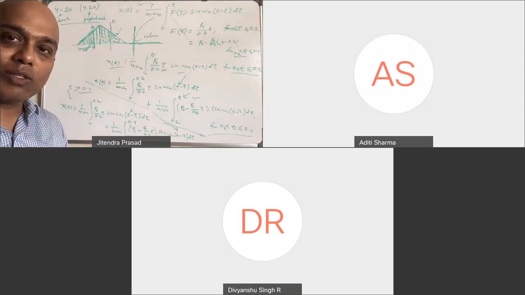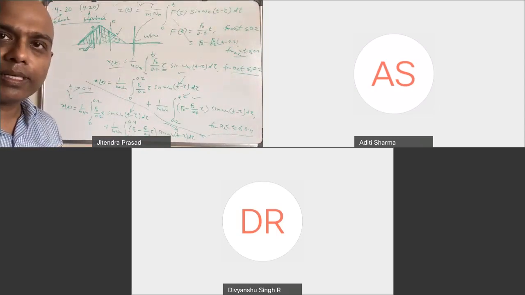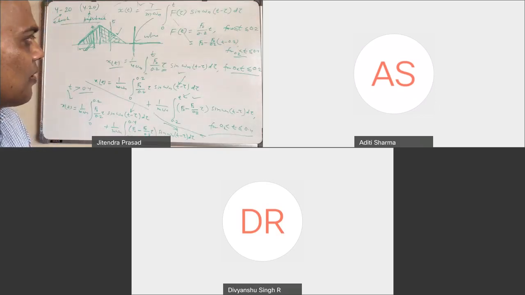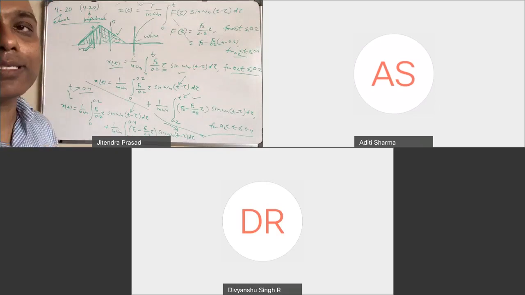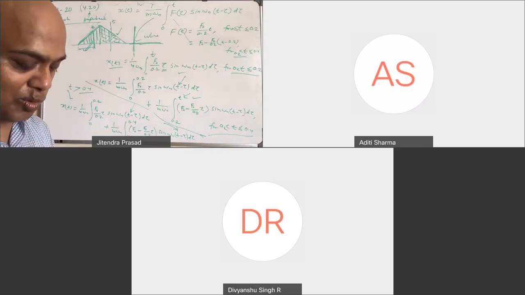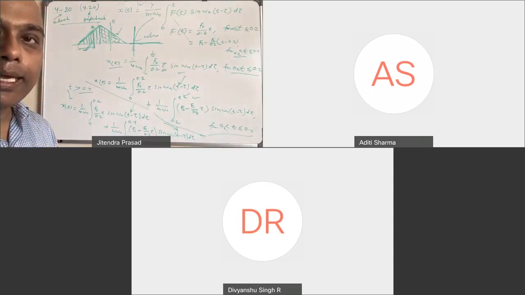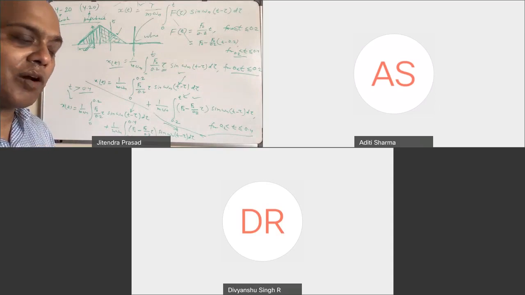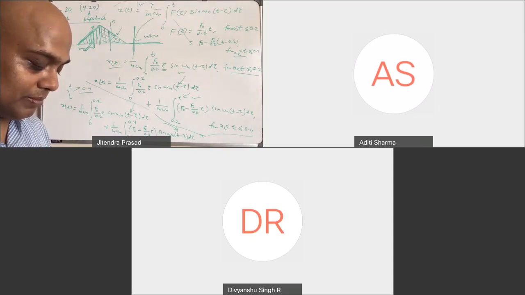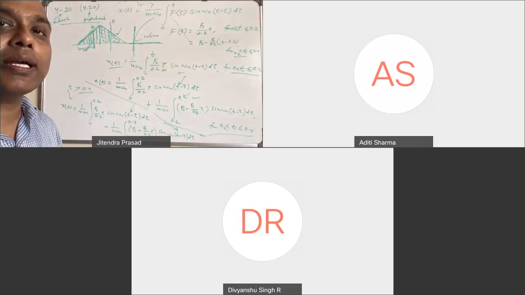Divyansu, did you get it? Yes, sir. And sir, the value of F naught we can calculate by just considering the area equal to impulse. Right. Yes. That's why it's given like that. Okay. Any other doubt? Divyansu, any other doubt?